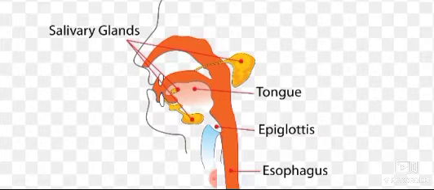The salivary glands help in chemical digestion by secreting an enzyme. The human saliva contains an enzyme called salivary amylase. It digests the starch present in food into sugar. Thus, the digestion of starch, a carbohydrate, begins in the mouth itself. Since the food remains in the mouth only for a short time, the digestion of food remains incomplete in the mouth.